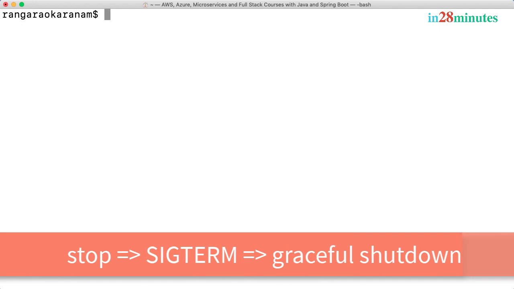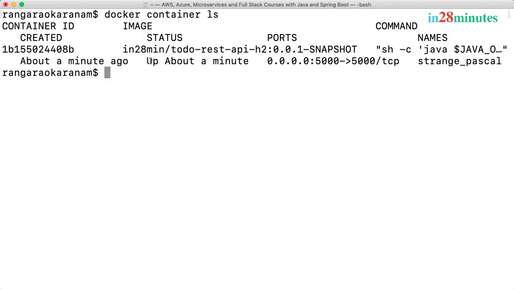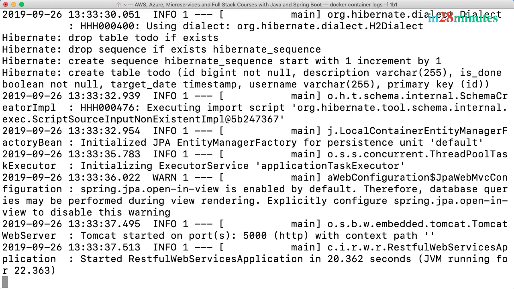Earlier, we looked at the stop command. What does the stop command do? We saw that the stop command gracefully shuts down the container. What do I mean by a graceful shutdown? Let's see that in action. If I do a docker container ls right now, you would see that I have one container running. I want to tail the logs for it. So I'll say docker container logs -f to tail the logs. So I would want to keep following the logs which are coming out of it. And I'm entering the first 3 digits of the ID from here. So let's press it. So now we are able to tail the logs.